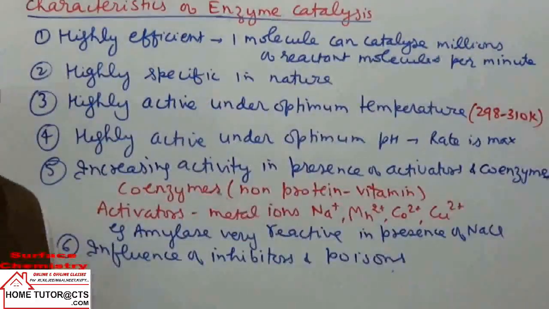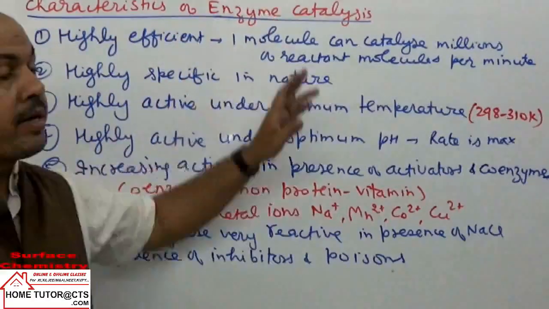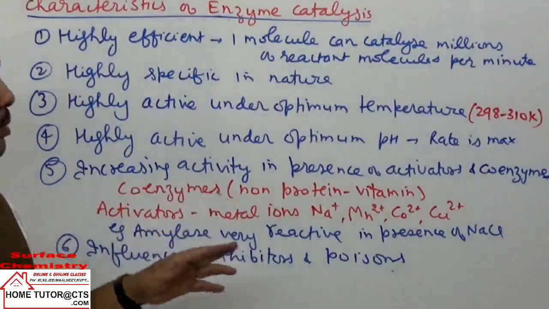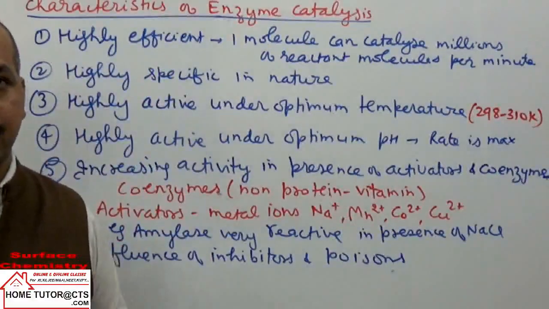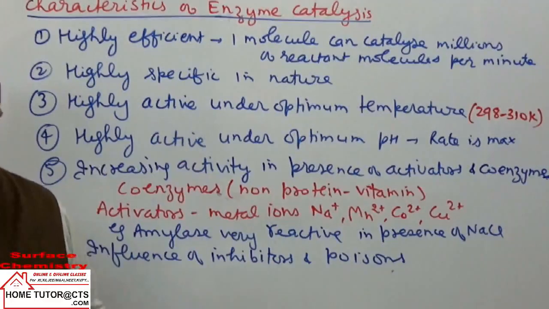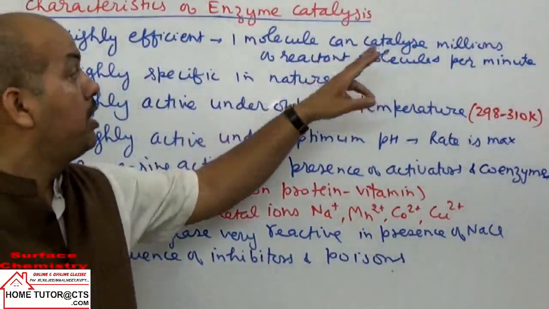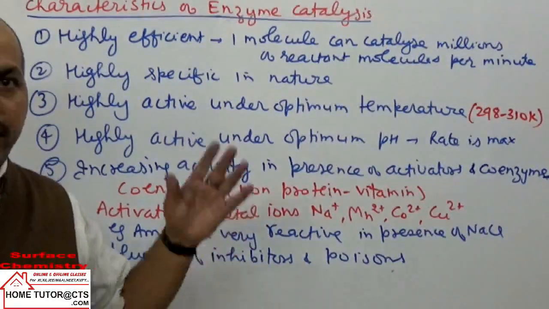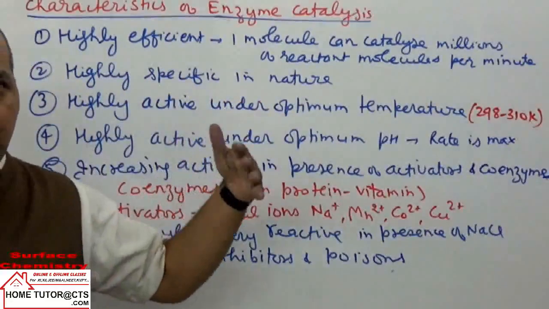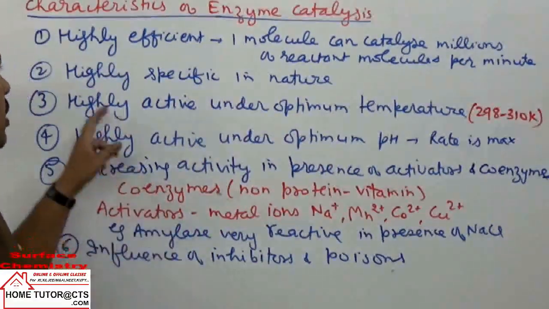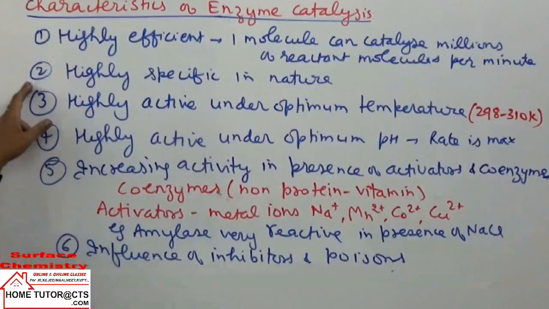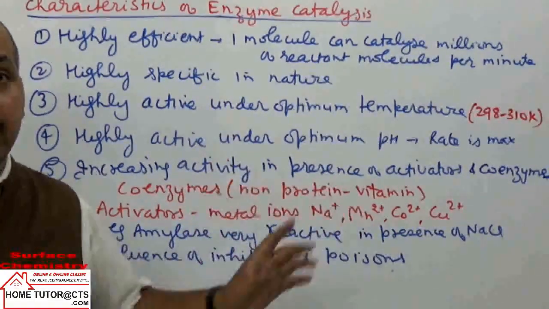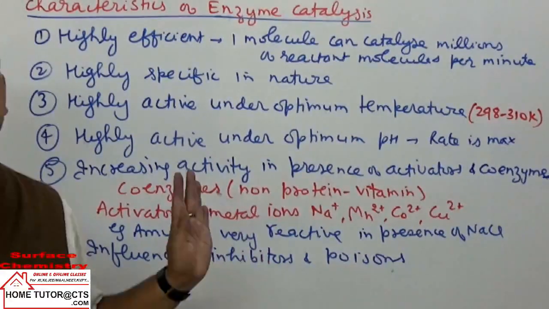Now we can take some characteristics of enzyme catalysis reactions, or some properties of enzymes. See, enzymes are highly efficient, meaning a single molecule of enzyme can catalyze millions of reacting molecules per minute. So they are the most efficient. The next property is that they are highly specific in nature. A given enzyme can catalyze only one reaction, no other reaction.